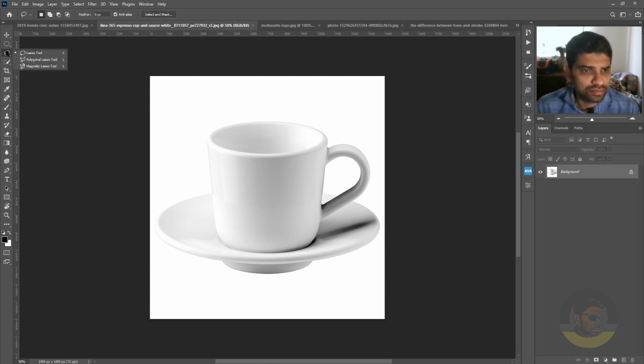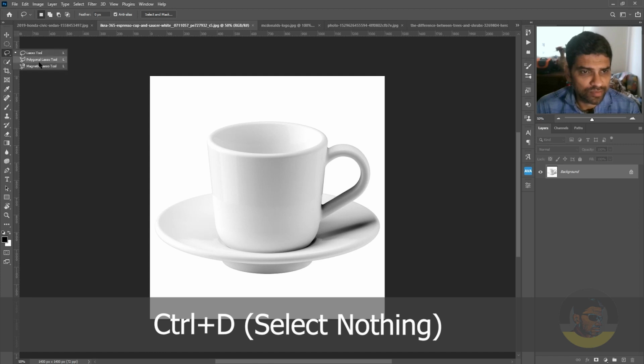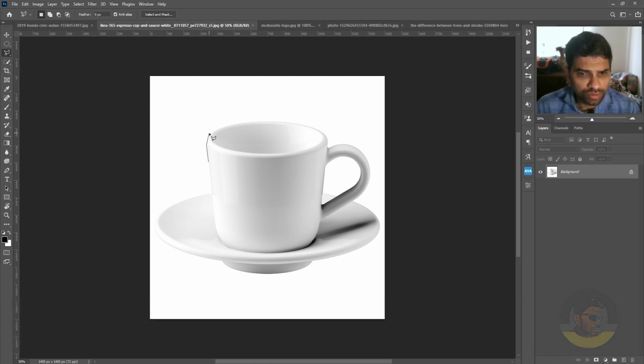So let's try the lasso tool. No way, man. Even if you are zoomed to 100 or 200%, this will do no good. I will press Ctrl D to remove the selection once again. With the polygonal lasso tool, this is also impossible.